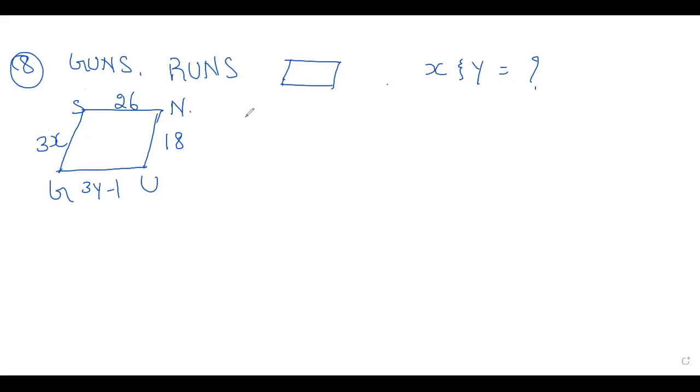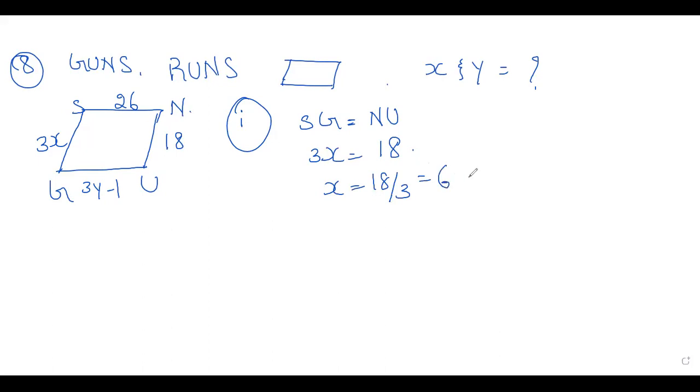I will write here. First one, SG is equal to UN or NU. Anyway, you can write SG is equal to NU. SG is equal to what? That is 3x. What is NU? That is 18. Now X is equal to 18 by 3 is equal to 6 centimeter. Okay, what is the value of X here? 6 centimeter. Then you have to get only X children, no need to find 3x.